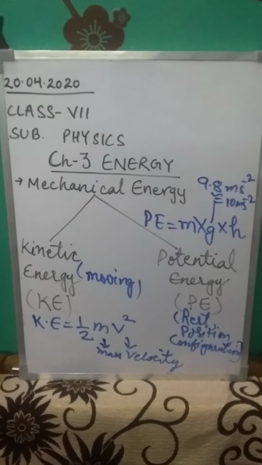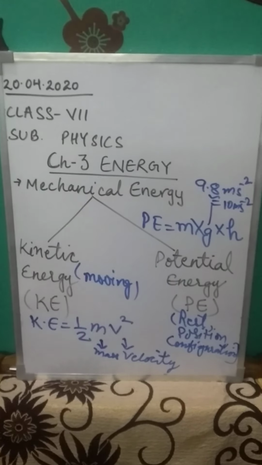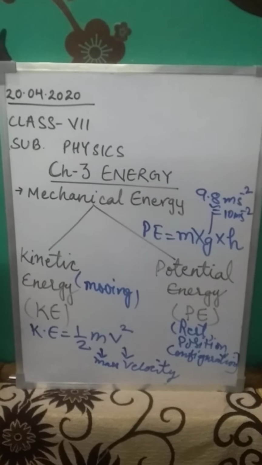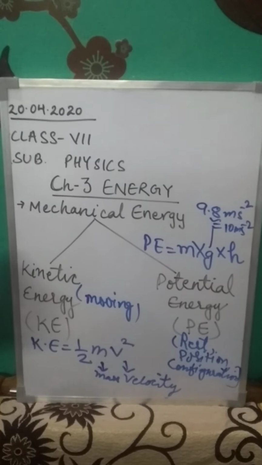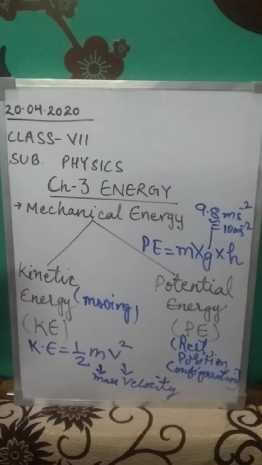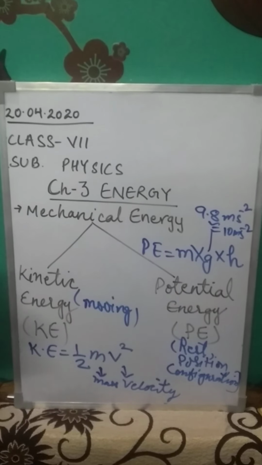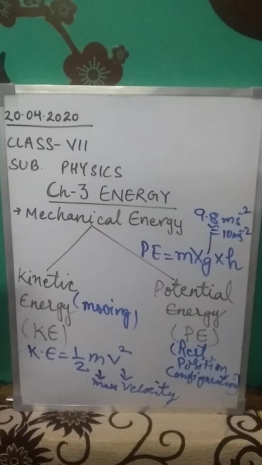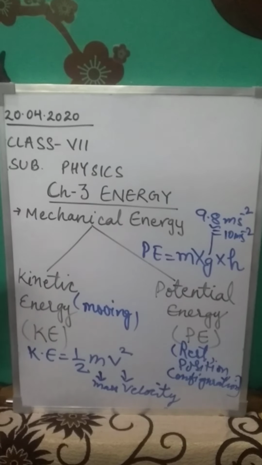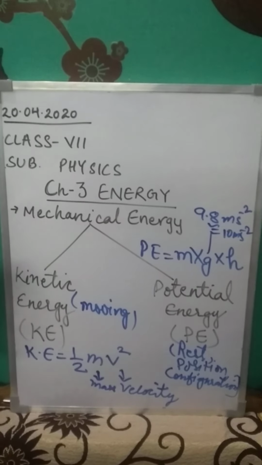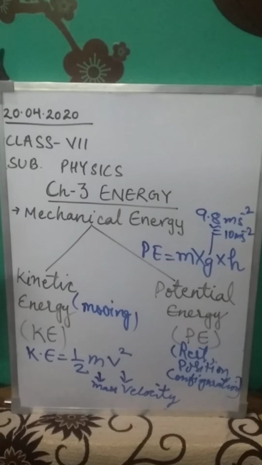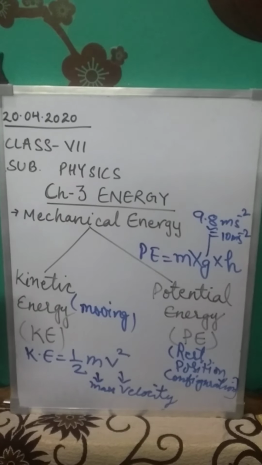Now class, examples of potential energy. There are many examples of potential energy, students. For example, when water is stored in overhead water tanks, that water has stored what kind of energy? Potential energy. Likewise, whenever you lift a hammer high above, the muscular energy gets transferred into potential energy.